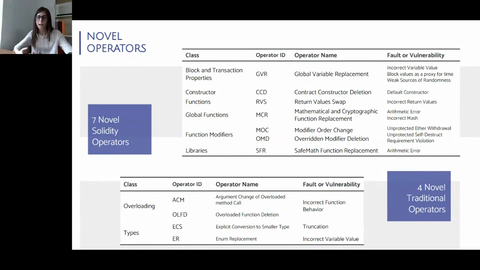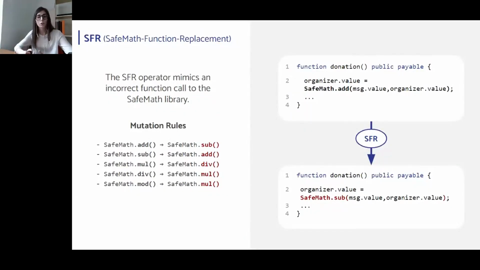Since I cannot describe how each operator works in detail, I'm going to show you a couple of examples. This is a novel mutation operator that targets one of the most popular libraries among smart contract developers, which is SafeMath. In fact, the functions provided by this library help to protect a smart contract from overflow conditions during simple arithmetic operations. So this mutation operator is able to inject an arithmetic fault into the contract by swapping different instances of SafeMath function calls.